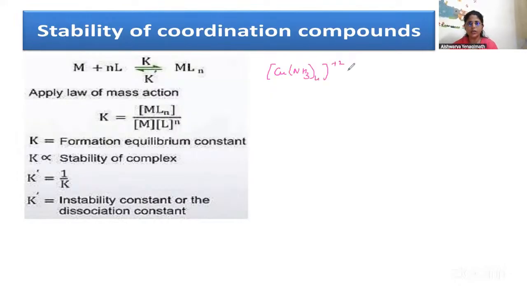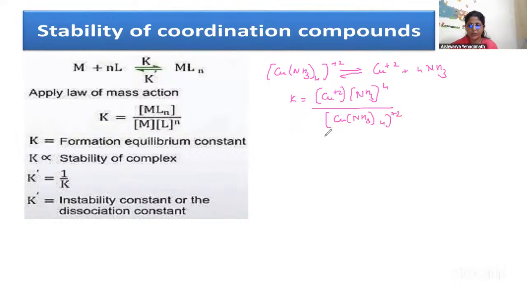CuNH3 4 plus 2. So equilibrium attained. I'll write it as Cu plus 2 plus 4NH3. So this is given by the expression K is equal to Cu plus 2 NH3 4 by CuNH3 4 plus 2. So the stability constant for the above complex, that is for this complex Cu plus 2 plus 4NH3,